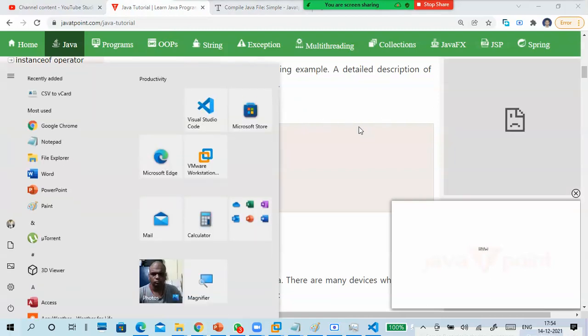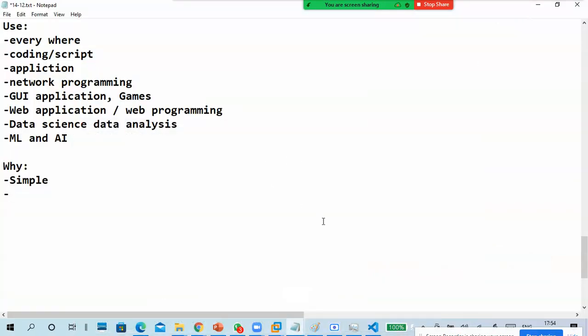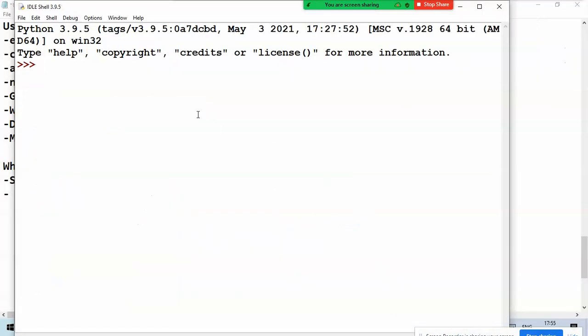So why is this still not loading? Okay, I want to write a print statement.